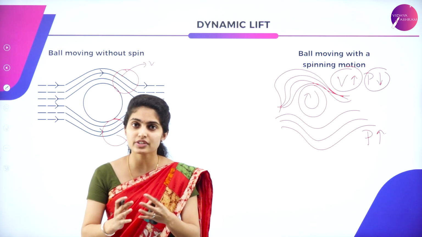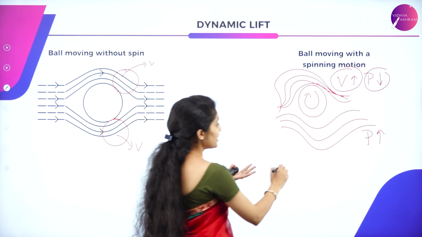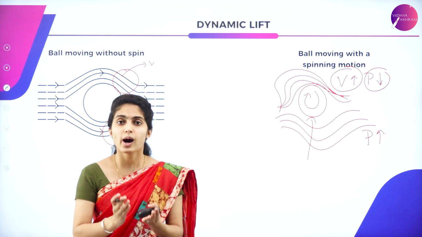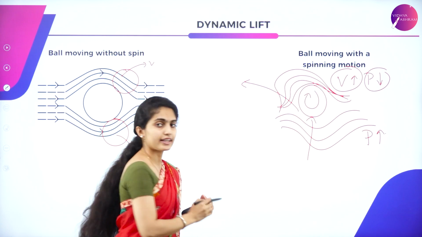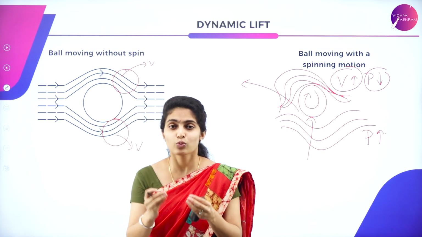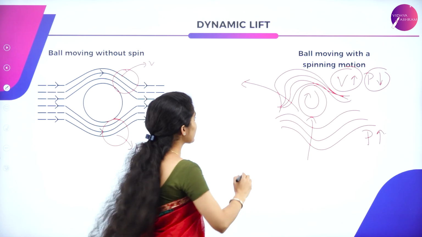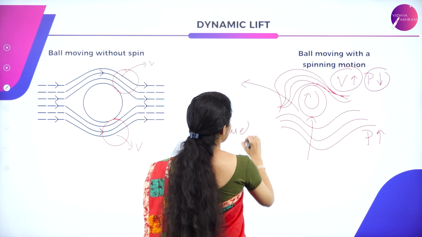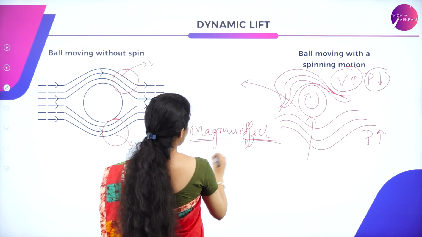So when the pressure is more below, what happens to the spinning ball? The ball obtains an upward force. So what happens to the ball? It flies high. So there is a dynamic lift. When this dynamic lift is provided to an object which is spinning, that effect is called the Magnus effect. So what is meant by the Magnus effect? This is the effect of dynamic lift.